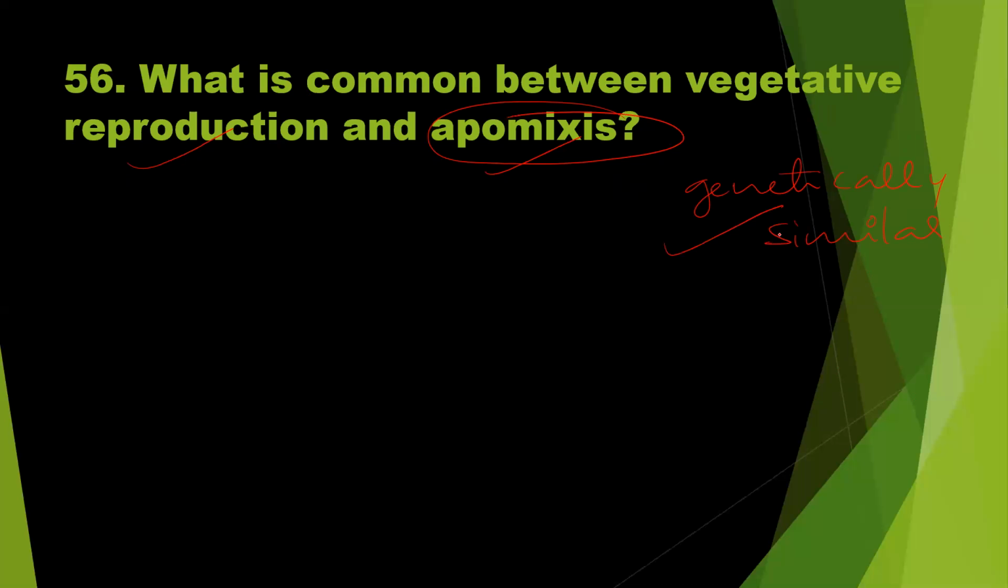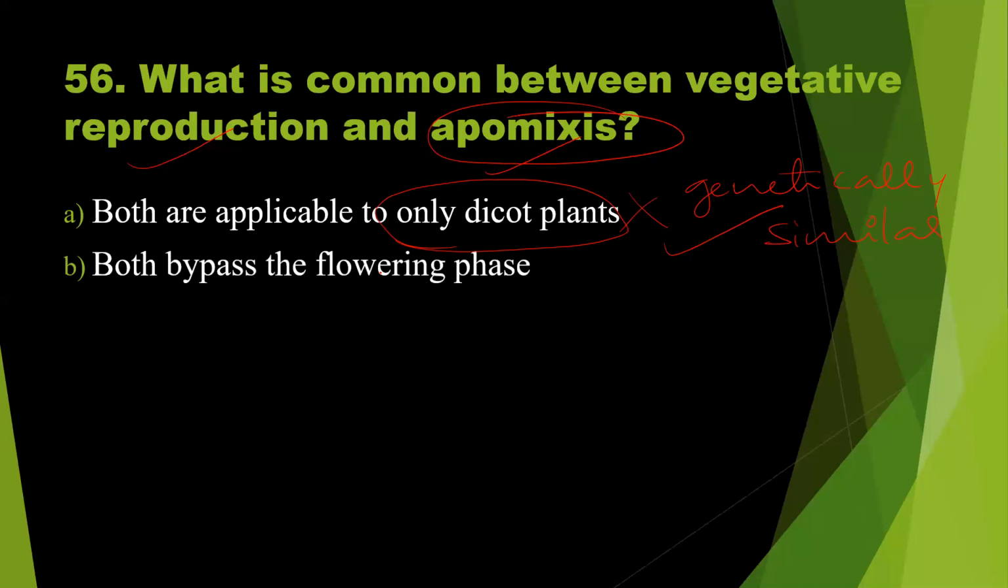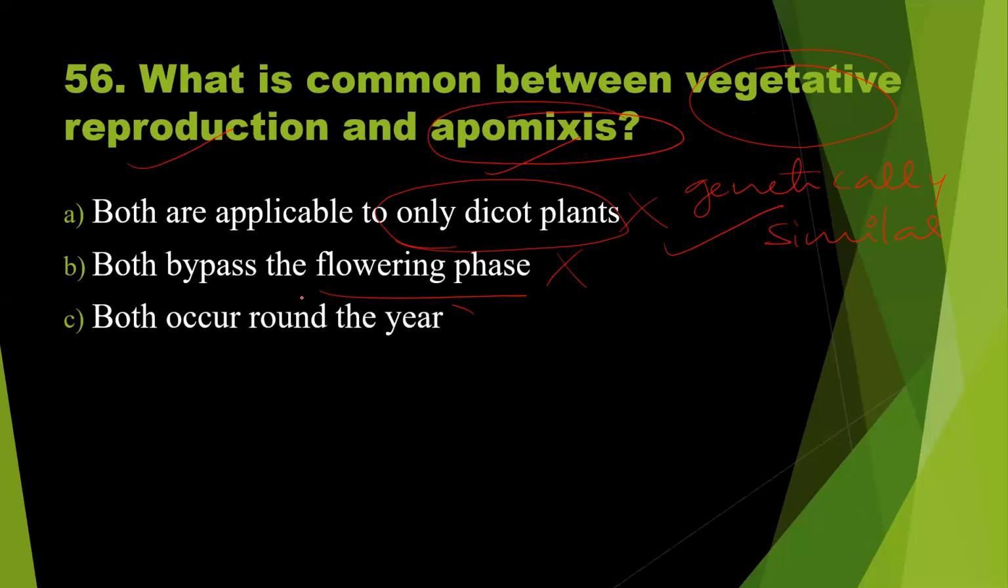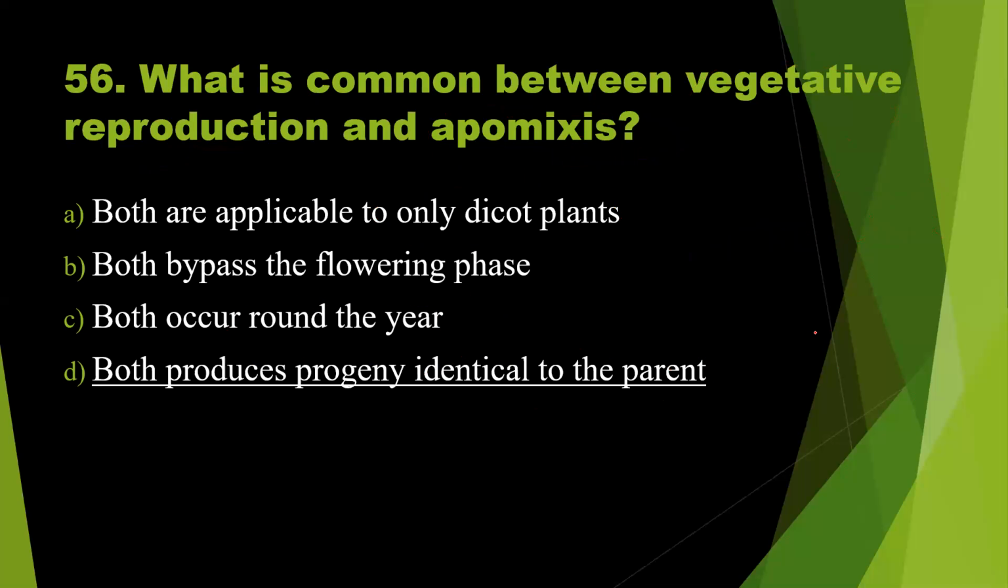Let us see the options given. Both are applicable to only dicot plants. No, this is wrong. Even in monocots, apomictic seeds are formed. So that is wrong. Both bypass the flowering phase. In vegetative reproduction, what is the need of flowering? So that is wrong. Both occur round the year. No. In some cases, it occurs. Both produce progeny identical to the parents. So this should be the right answer. Option D is the right answer to the question number 56.